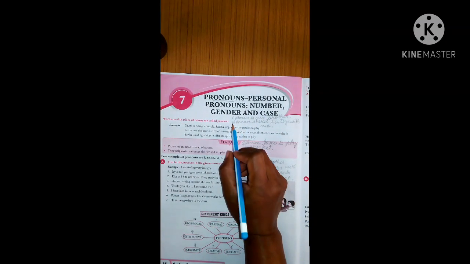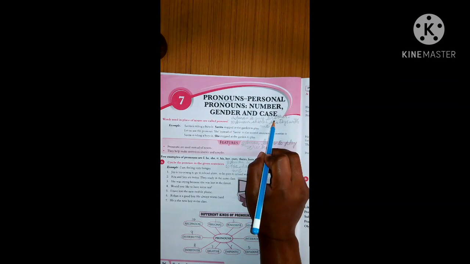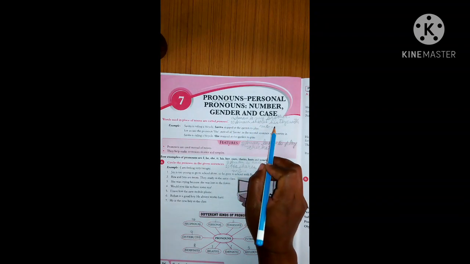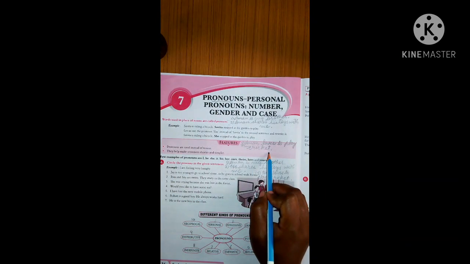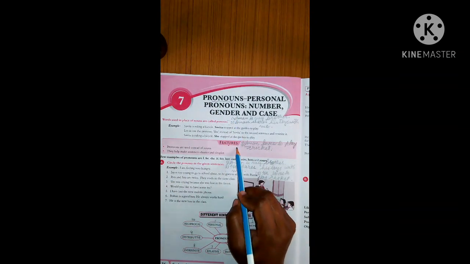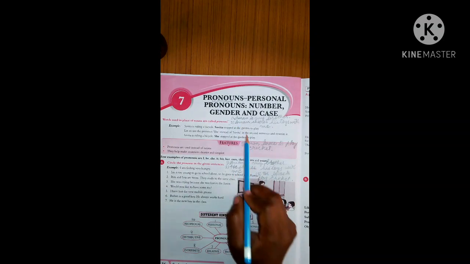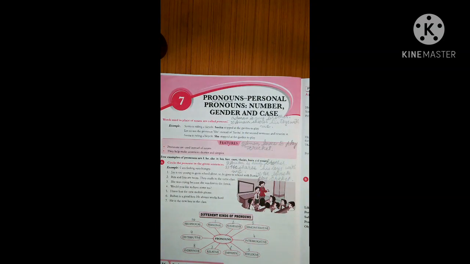First sentence. Aman is my brother. Second, Aman shares his toys with me. Third, Aman loves to play cricket. Now in all these sentences, what I am doing, I am using the name Aman. Okay. Now children, how do you feel about these sentences? Does it feel good when I am using the same name again and again? Do you find any mistake here? Yes. What is the mistake? I am using the name again and again and it doesn't look good.